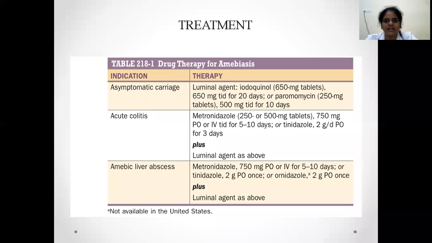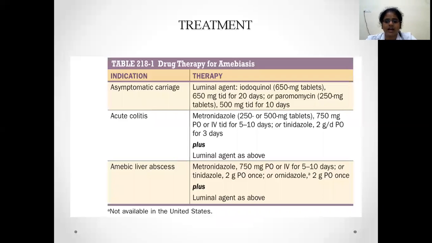If it's an asymptomatic carrier, what is the treatment? Asymptomatic carrier means mostly they're not symptomatic, so usually you'll treat with luminal agents. It's idoquinol 650 mg TID for 20 days or paramomycin 500 mg TID for 10 days. These are the luminal agents. Acute colitis, metronidazole, that is 750 mg per oral or IV TID for 5 to 10 days, or tinidazole 2 grams per oral for 3 days. And plus you have to give a luminal agent.